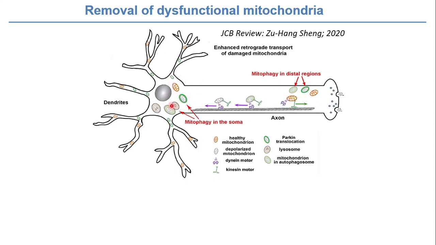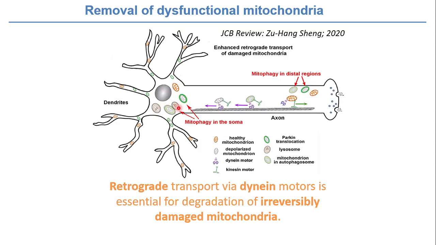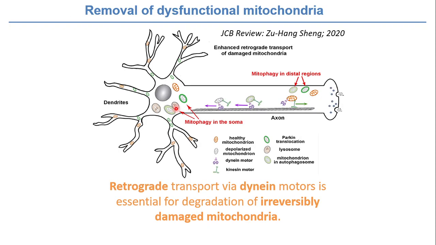It is in the cell body where the degradation machinery is, and there we have the retrograde transport that is mediated by the dynein protein. As we can see in purple color, these are the dynein motor proteins. They move mitochondria back to the cell body for degradation. Now, as I said, this was the transport back to the cell body, and before that we learned about the transport that is happening to the axonal terminal.